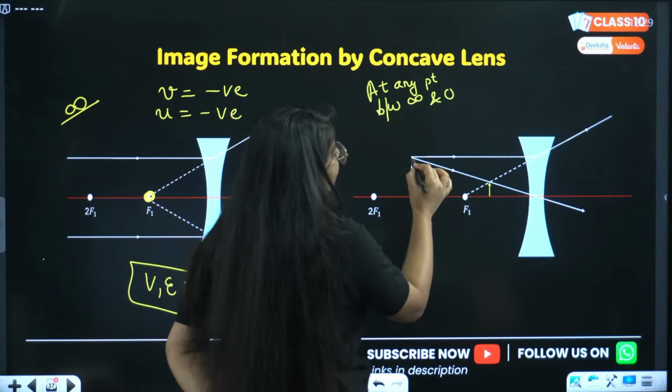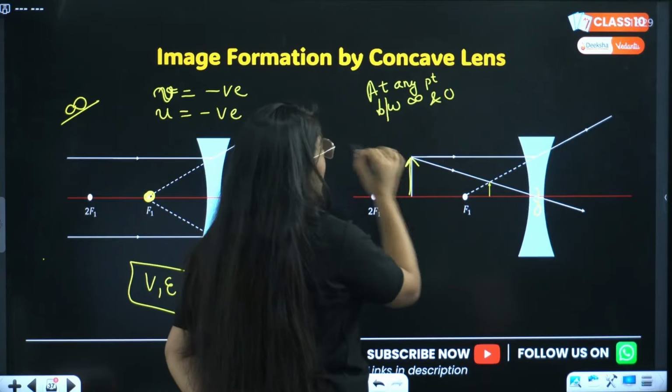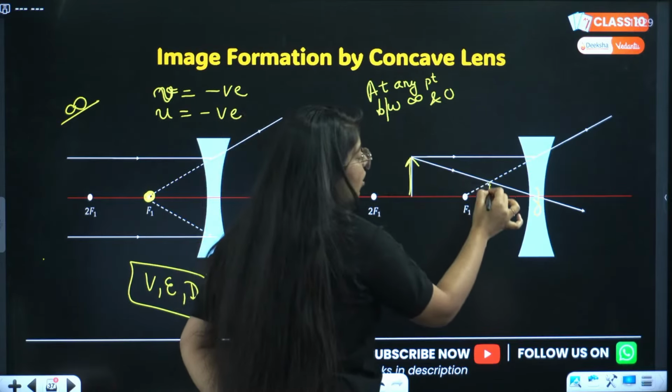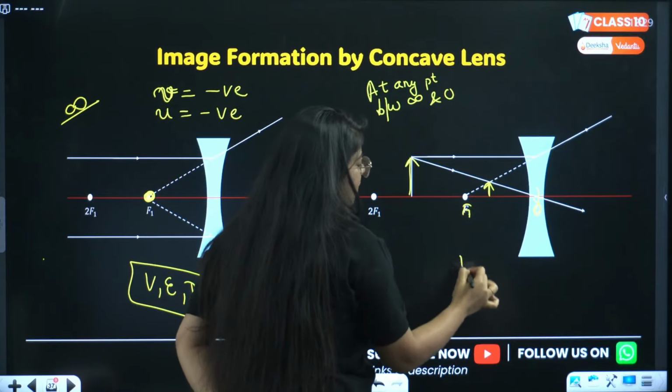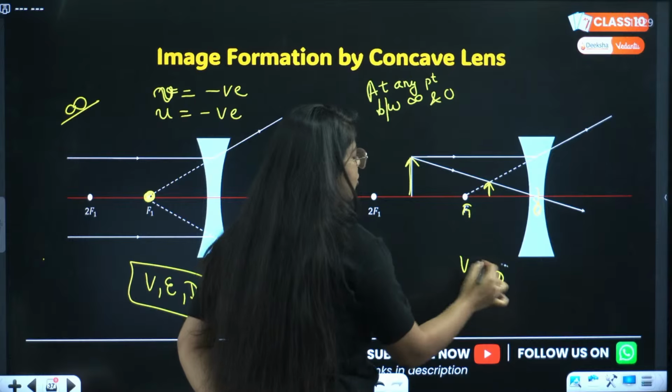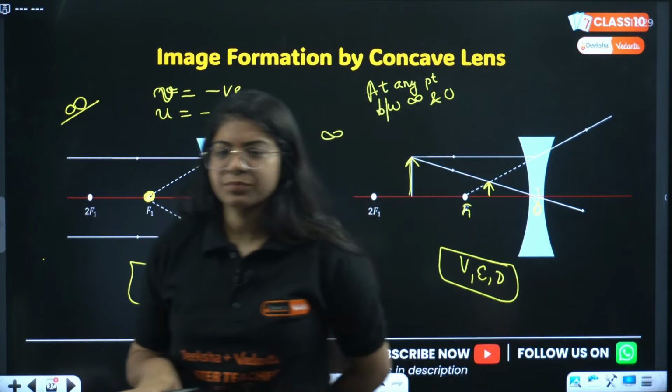In this case, the image is at any point between optical center and infinity. The image will also always be between optical center and F1. It will be virtual, erect, it will be diminished and on the same side of the object, right?